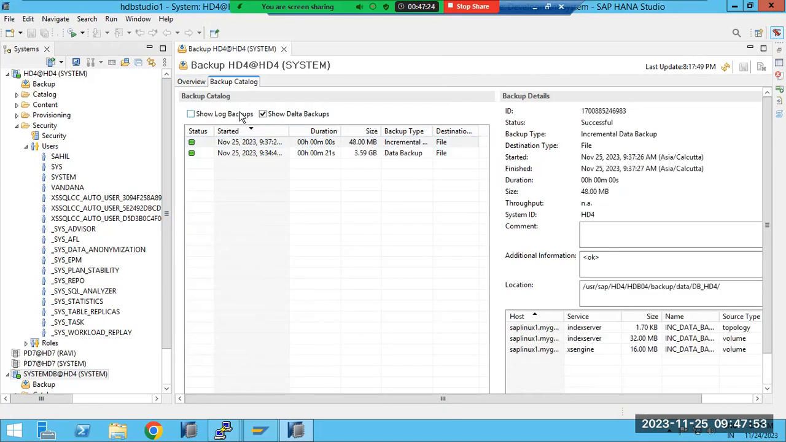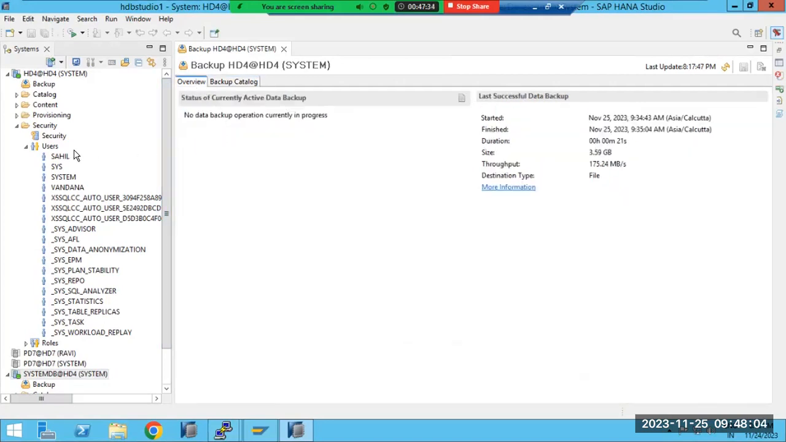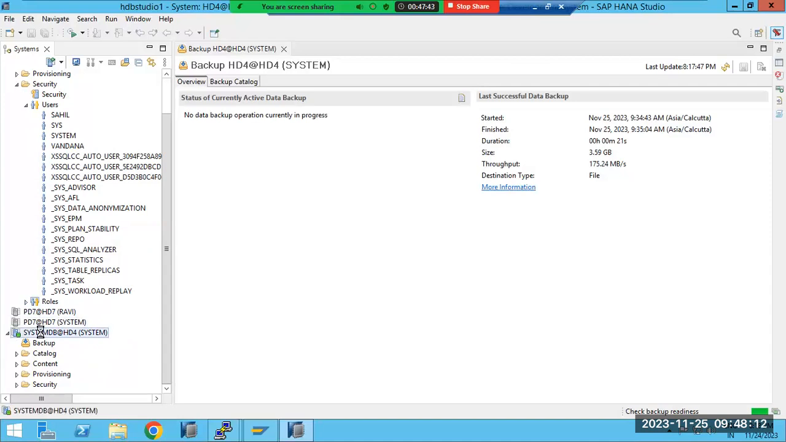Log means the slash log folder backup, and data backup means the slash data backups here, right? Every 15 minutes, the log backup will also run in the systems here. If you go to the backup catalog, the configuration will be there, so we can check it.